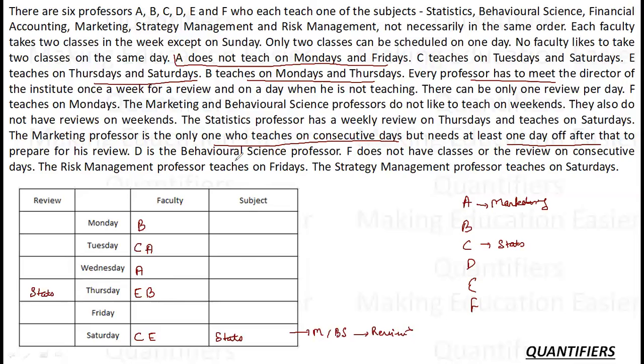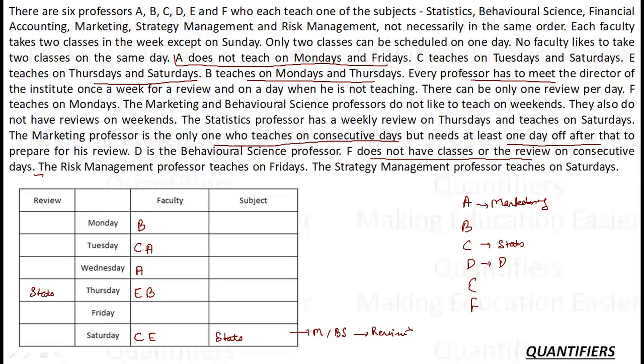D is the behavioral science professor. So D teaches behavioral science. Behavioral science is not being taught here, so behavioral science is taught up there. F does not have classes or reviews on consecutive days. F cannot teach on consecutive days. Neither can he have review.